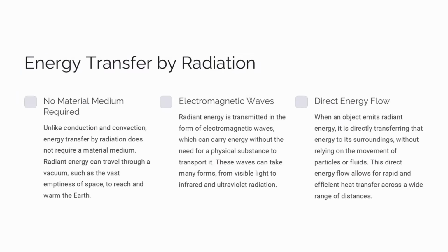Energy can be transferred through radiation without the need for a material medium. Radiant energy is transmitted as electromagnetic waves, which can take many forms like visible light, infrared, and ultraviolet. When an object emits radiant energy, it directly transfers that energy to its surroundings, allowing for rapid and efficient heat transfer over a wide range of distances. This is different from conduction and convection, which require a physical medium to transfer energy.